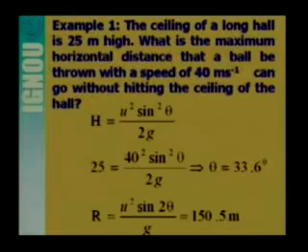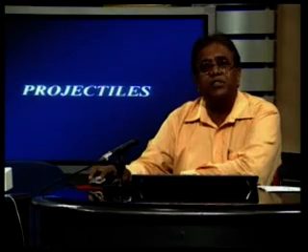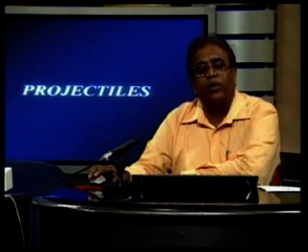So we can easily get the range, that is the distance it will cover horizontally without touching the ceiling of the hall. Here the expression for range R is equal to u square sin 2 theta by g. u is known, theta is already known. So if we put the values of u and theta in this expression, we will get the range R, that is 150.5 meter.